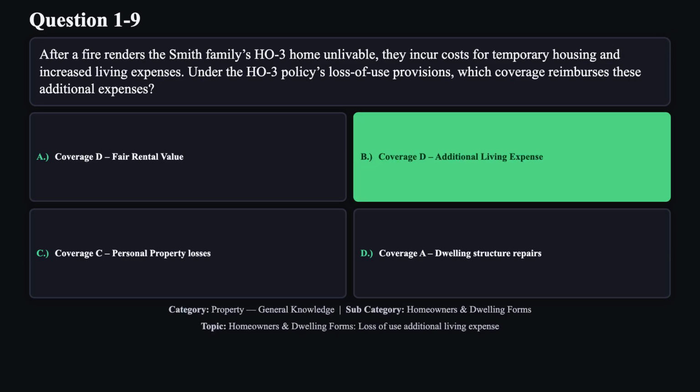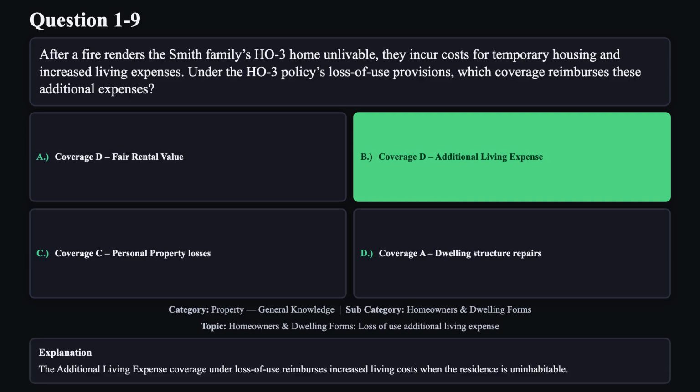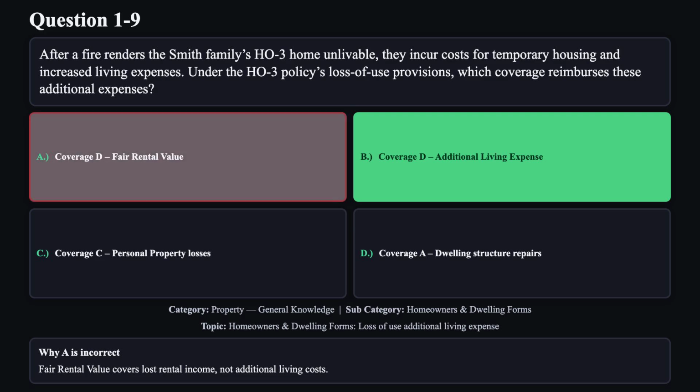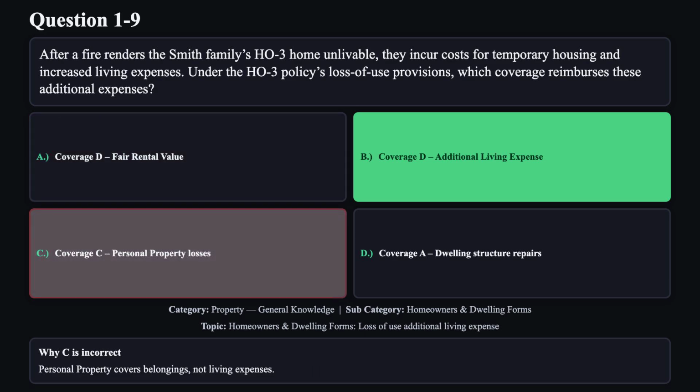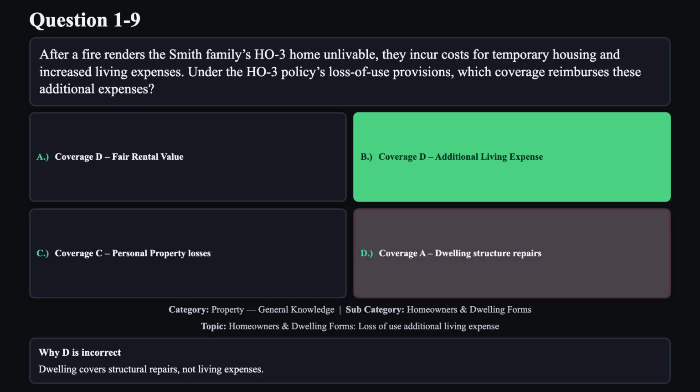The correct answer is B. The additional living expense coverage under loss of use reimburses increased living costs when the residence is uninhabitable. Reason A is not correct. Fair rental value covers lost rental income, not additional living costs. Reason C is not correct. Personal property covers belongings, not living expenses. Reason D is not correct. Dwelling covers structural repairs, not living expenses.